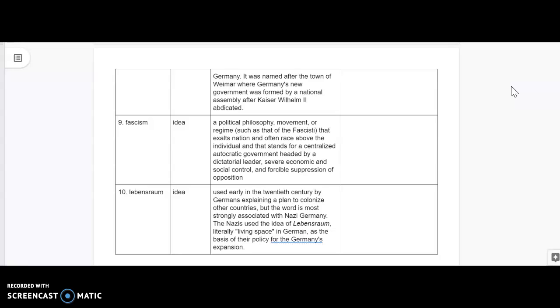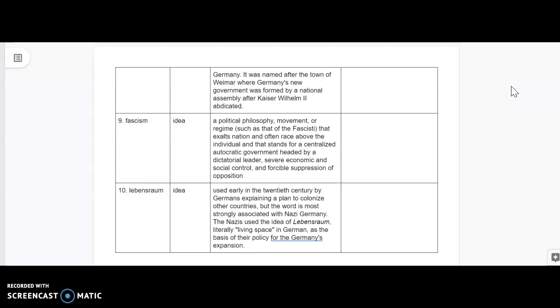9, fascism. This is a political philosophy or movement that exalts the nation and often a race above the individual, and it stands for a centralized autocratic government. So the community, the nation before you as the individual. We see this with dictators. Usually there's economic depression and social control that goes along with this, as well as suppression of any opposition.